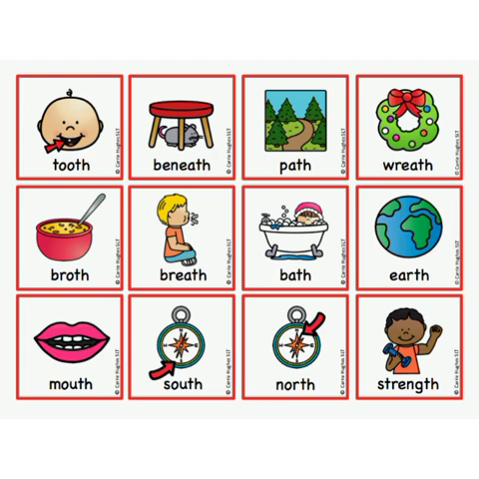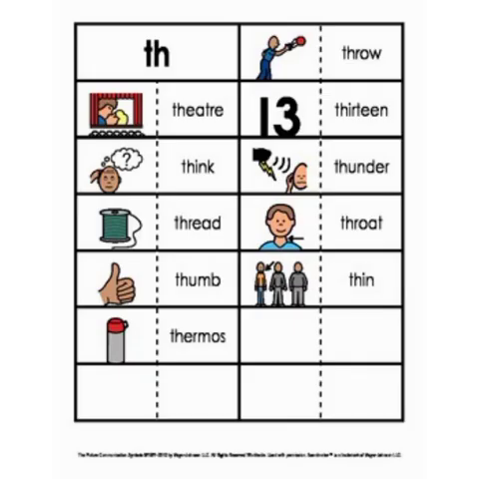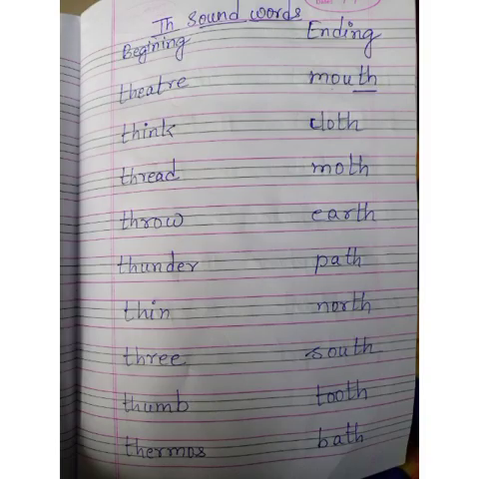Now let us see some more examples where th comes at the beginning. The words are like this: theatre, think, thread, thumb, thermos, throw, thirteen, thunder, throat, and thin. All these words are there with pictures. Go through it and try to read. This is the list of th sound words in the beginning and the end. We have already done like this before also. So in a similar way you have to do it in the English copy.